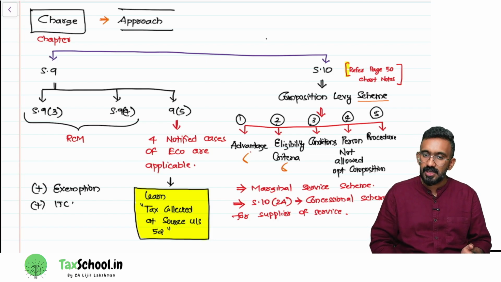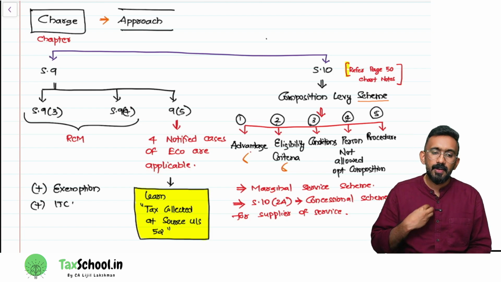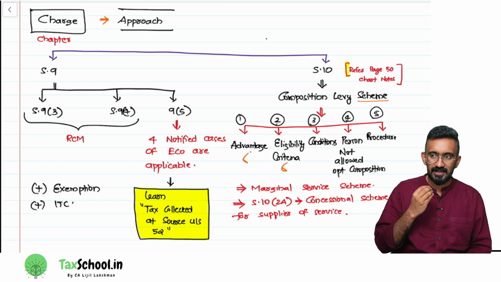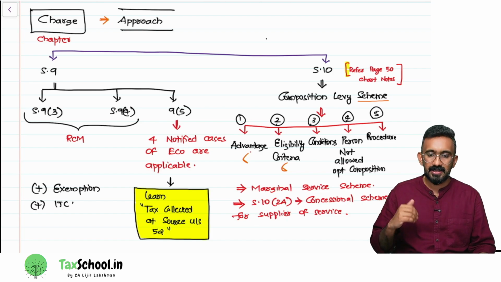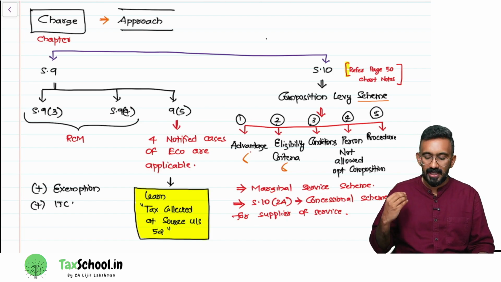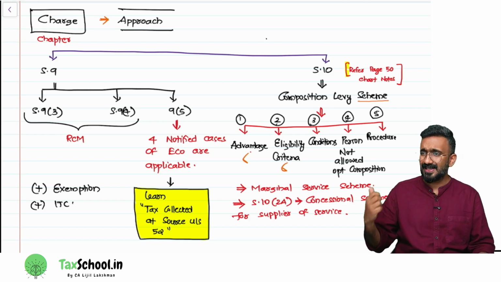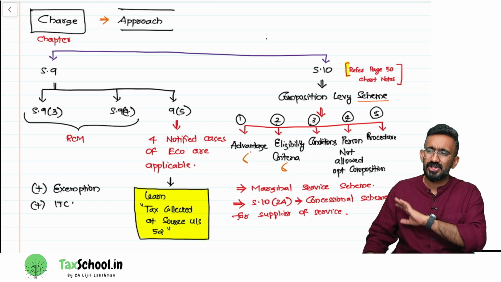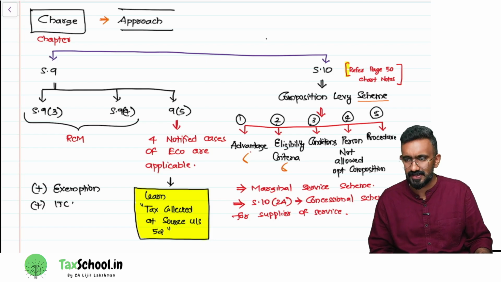There are two sections dealt with in the charge chapter in your ICAI material, which are section 9 and section 10. But for me, I would consider 9 and 10 to be two separate discussions, because 9 touches upon areas like reverse charge and e-commerce operator, whereas 10 is the composition levy scheme in full. We learn 5 things relating to the composition levy scheme.